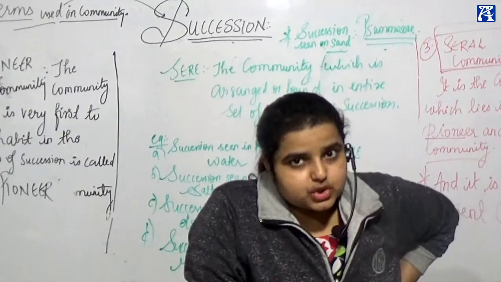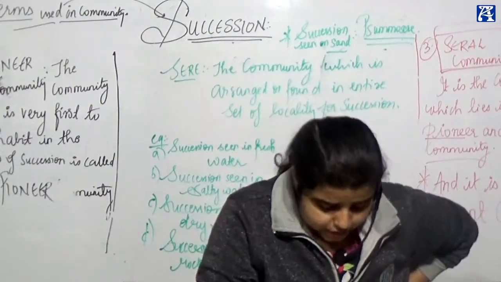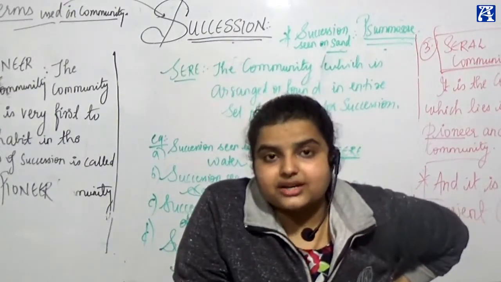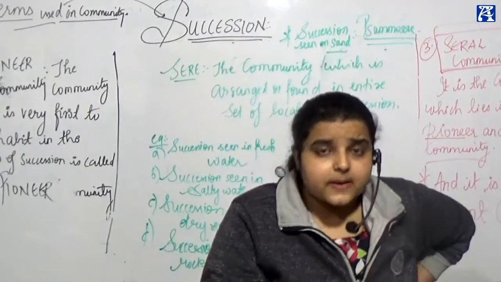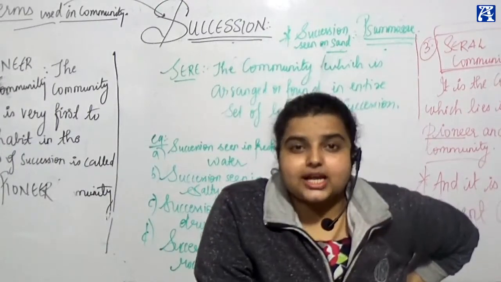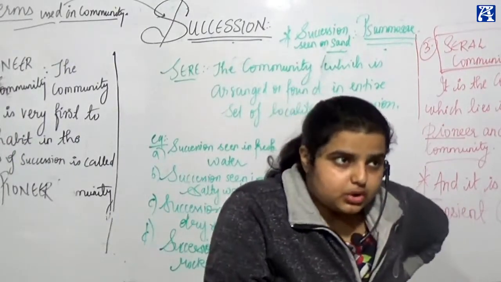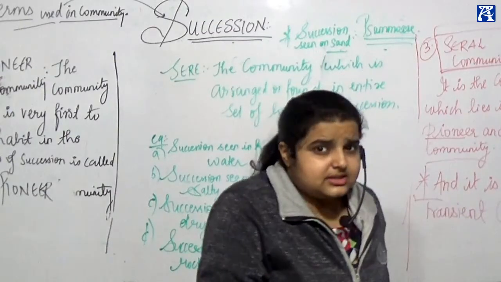Now we will see what the important points are, what variations are seen in succession, and what factors influence the succession, that is biotic factors and abiotic factors. Then we will see what the stages of succession are in a particular seer, in a particular community. Before we go to that, I'd like to explain the seer in some more depth.